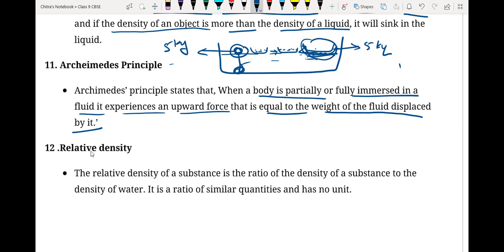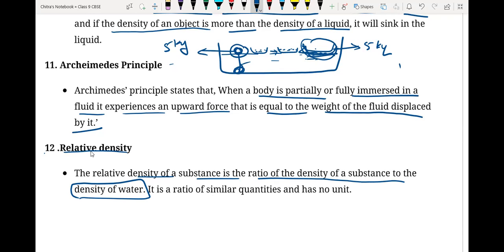Now the last point is relative density. The relative density of a substance is the ratio of the density of the substance to the density of water. If we compare the density of any substance with water, then their ratio is called relative density.